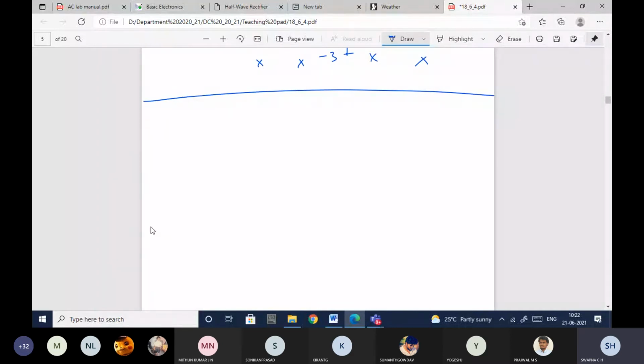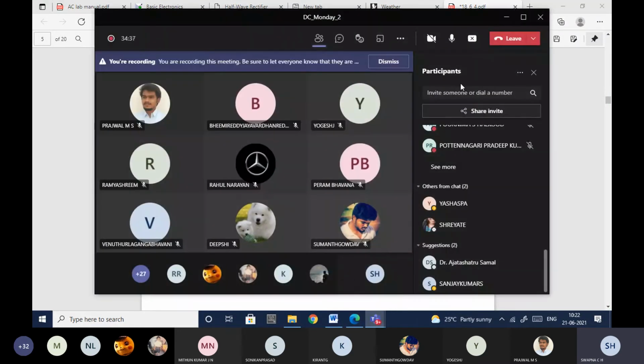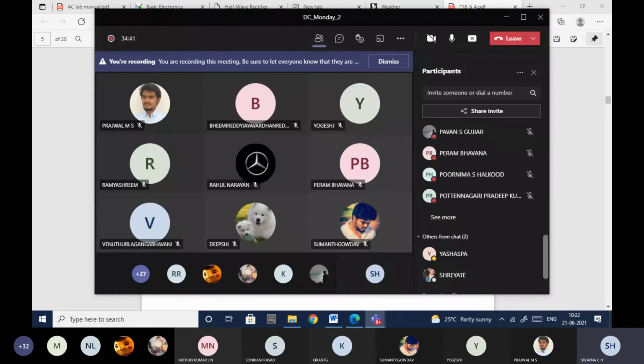Now let us consider the signal constellation diagram, which I'll be drawing in a different way, 16 QAM. Are you following? Are you understanding?